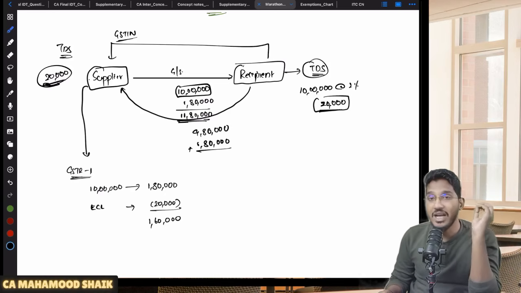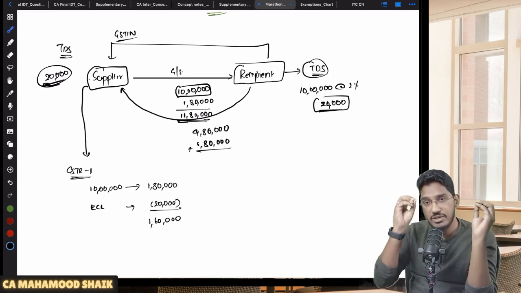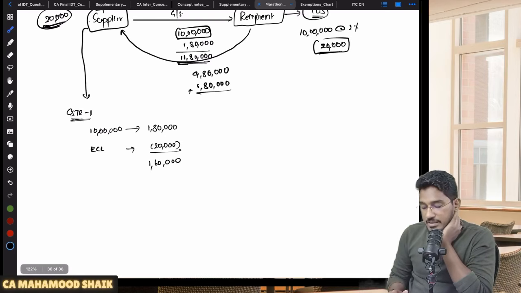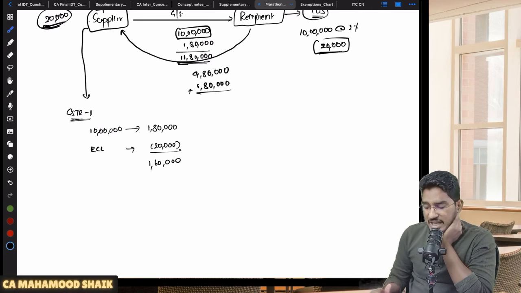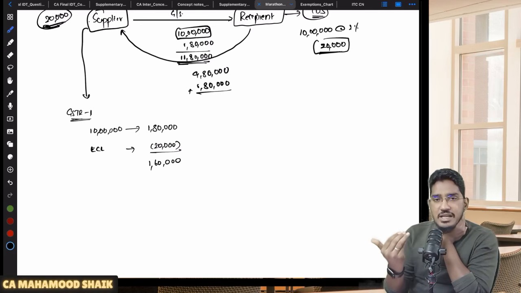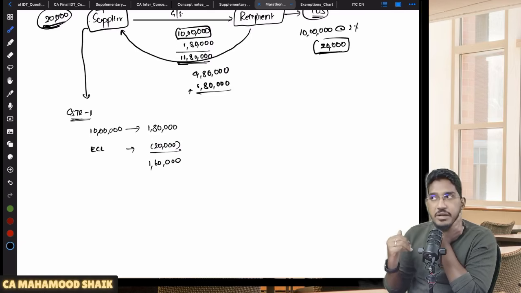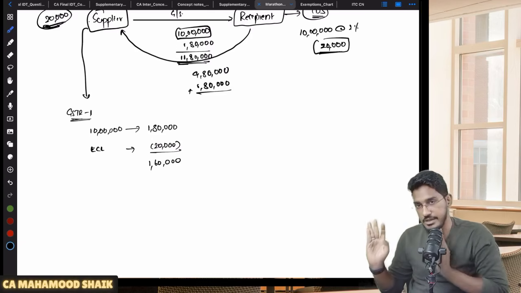Where can he claim that amount? He can claim that amount in his electronic cash ledger. So where the supplier declares his outward supplies and declares that output tax liability, against that he can use the balance in the electronic cash ledger which he has got by way of TDS credit. Understood till here?